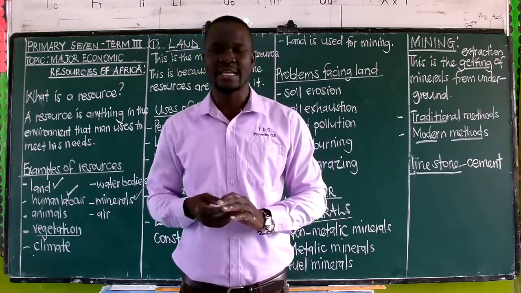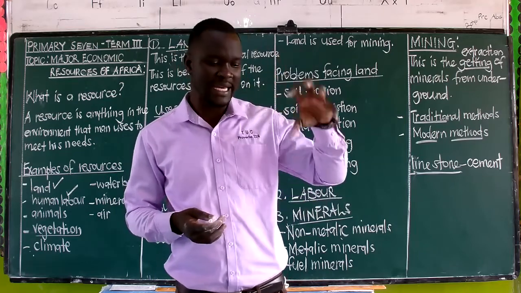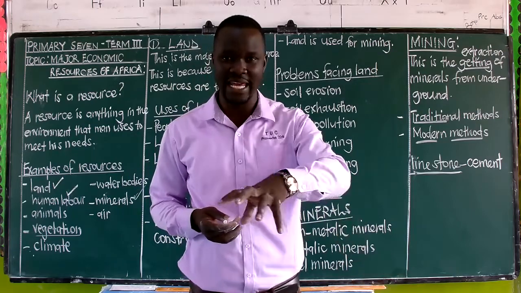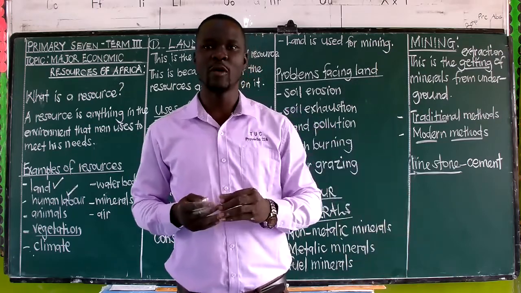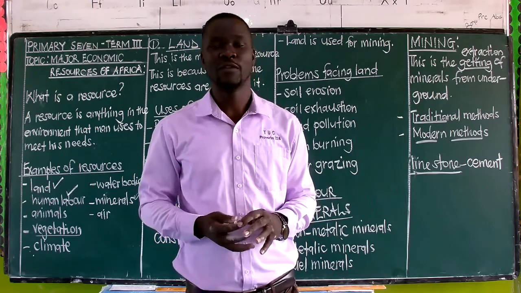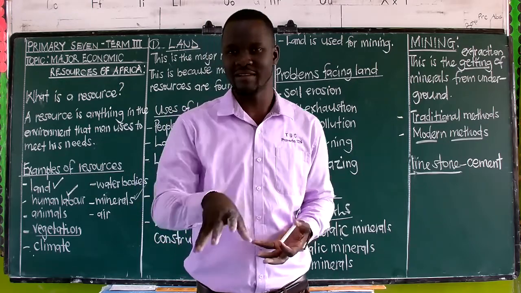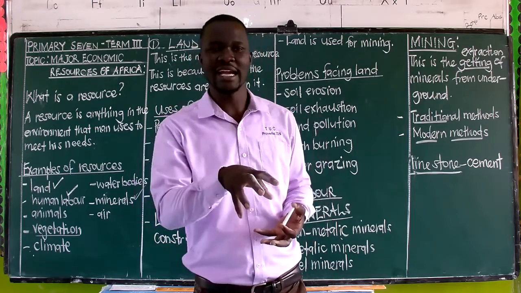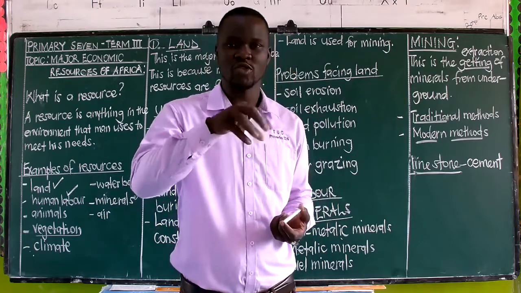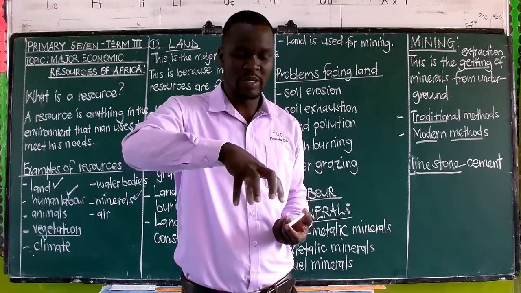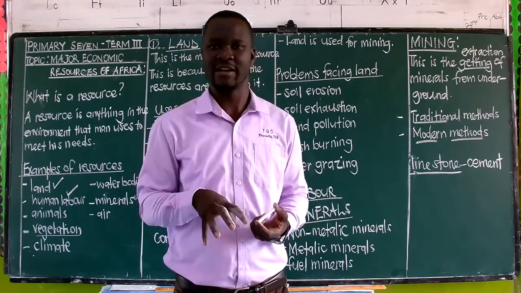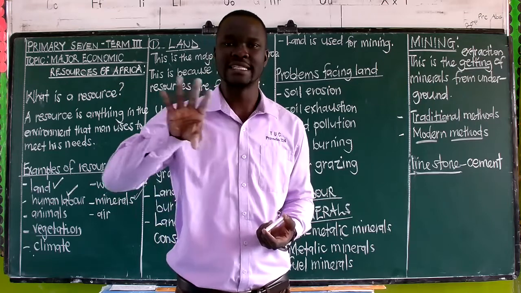Secondly, sometimes when a mineral has been discovered in an area, you will find that people were settled in that area. And before then, of course, those people were the owners of that area. Now that the mineral has been discovered, and they are supposed to bring the machines to dig out that mineral, the people who are in that area are supposed to be sent away.